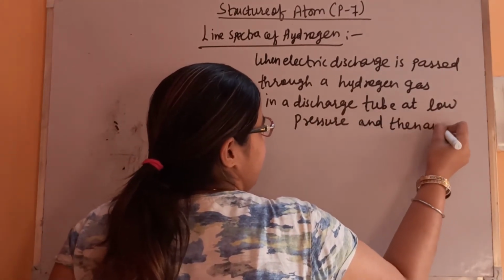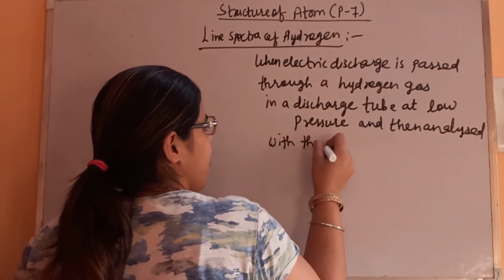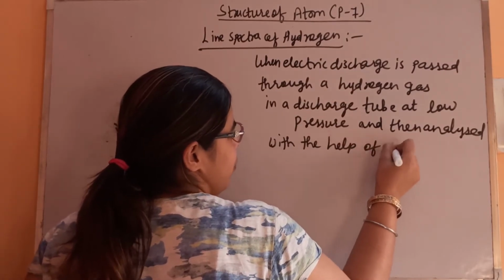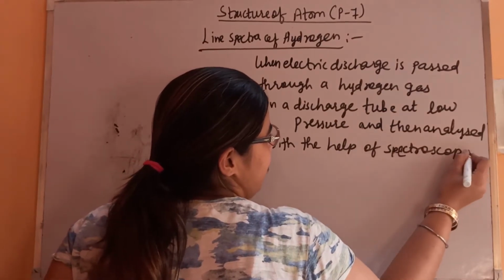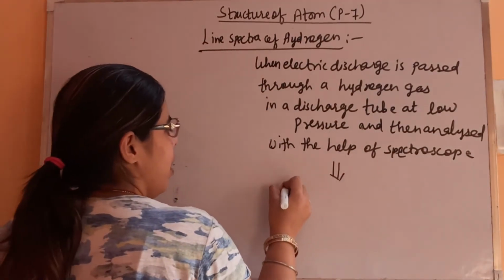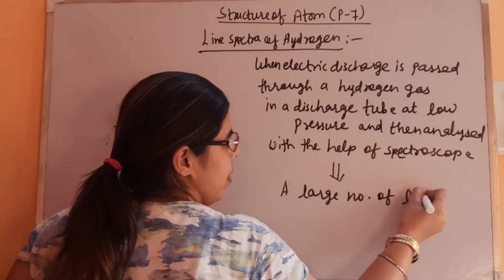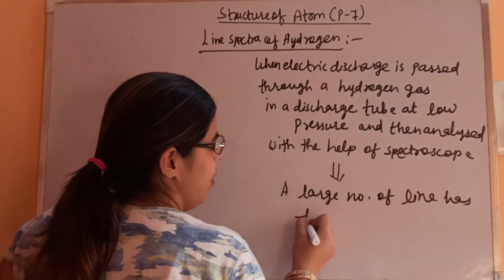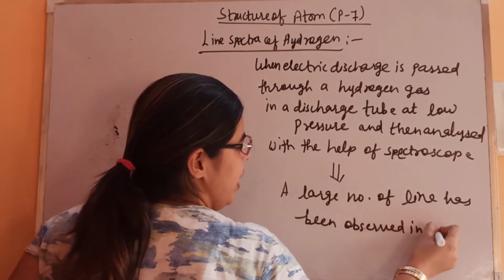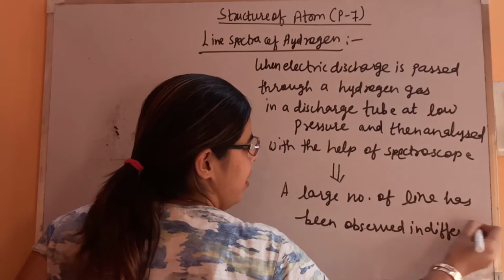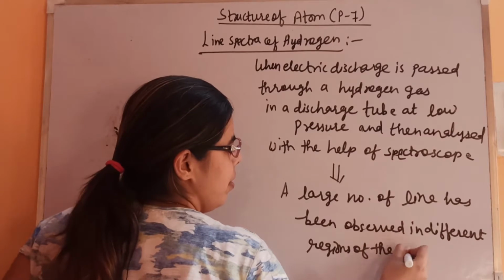analyzed with the help of a spectroscope. Okay, then what has been observed? A large number of lines has been observed in different areas or in different regions of the spectrum.